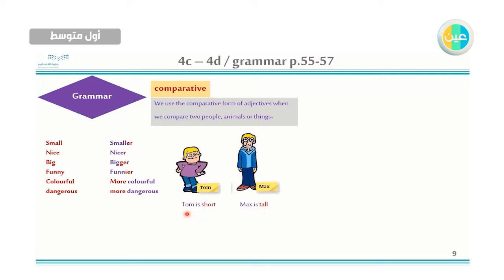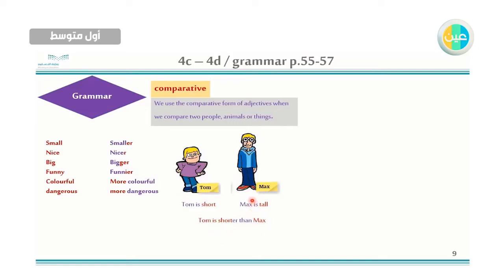adjective. Now I want to make comparative. I want to compare between them. بقارن بينهم. شو أقول؟ Tom is shorter than Max. Now I take the adjective and add er with it and add than, er plus than, and add the next or the second thing, الشيء الآخر اللي تقارن فيه. Tom is shorter than Max.